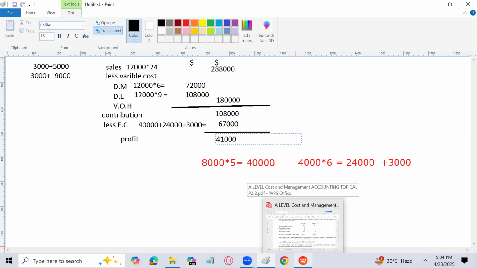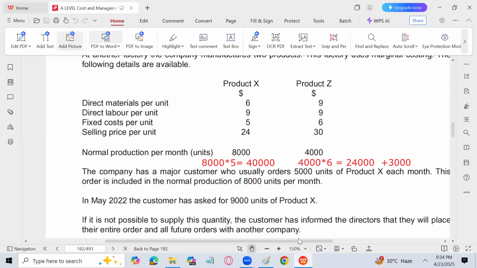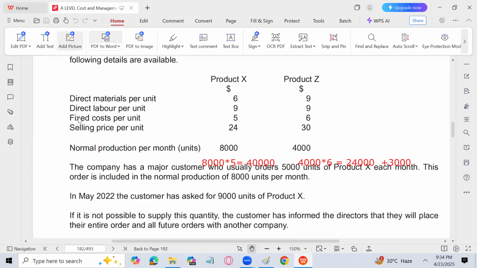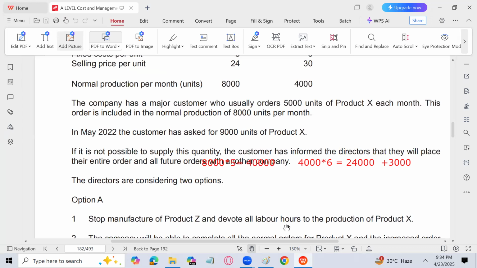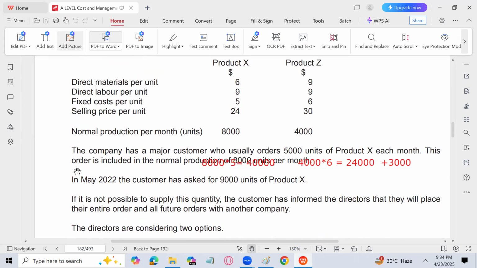See, if you are not producing product Z and he is completely saying that we are going to stop manufacturing product Z and devote all labor hours to the production of product X, it means that the rent of the building, which is divided between product X and product Z, 40,000 charged to product X and 24,000 charged to product Z, cannot be reduced because the factory building rent will remain the same. So that's why product Z fixed cost will not decrease.